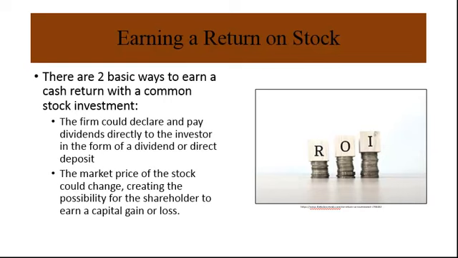There are two basic ways to earn a cash return with a common stock investment. The first is that the firm could declare and pay dividends. This is a direct cash payment from the company to the investor. The other way is that the market price of the stock could change. This could create an increase, called a capital gain, or a decrease, called a capital loss. So this could either augment or offset the cash dividends paid by the firm.